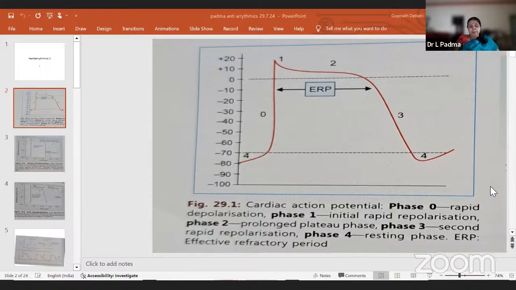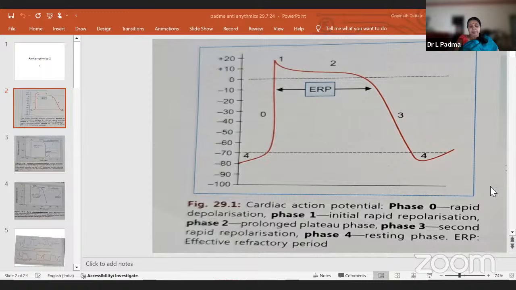Cisapride and mosapride are banned drugs now because of QT prolongation. We either use metoclopramide or domperidone. We do not use cisapride and mosapride.